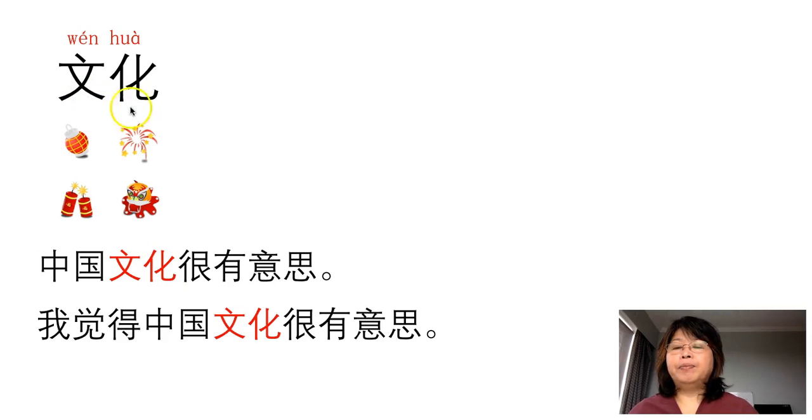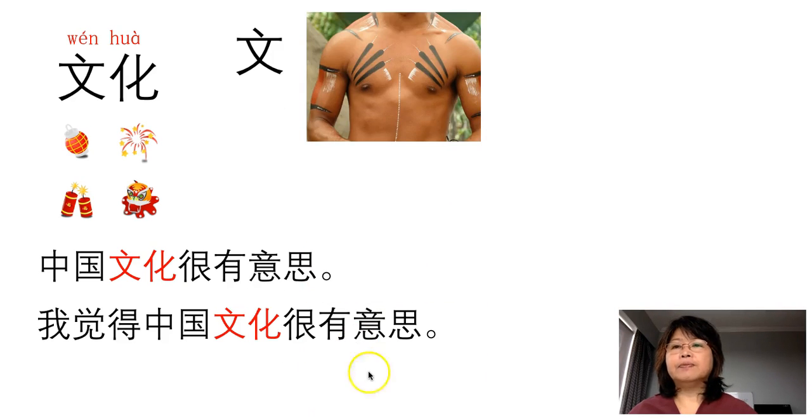文化 means culture. For example, we can say 中国文化很有意思. Chinese culture is interesting. Remember, there is no 是 here, no is or am and are. So 很 is the linking, connecting word to connect the subject and the adjective. Or we can say 我觉得 I think 中国文化很有意思. Chinese culture is interesting. Now, let's have a closer look at the character words.